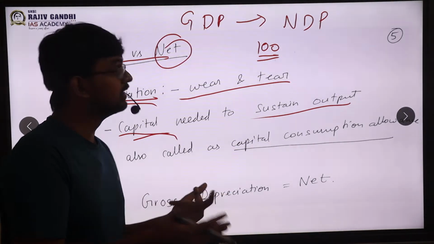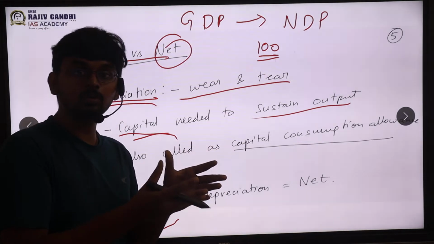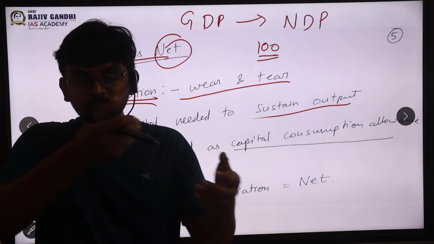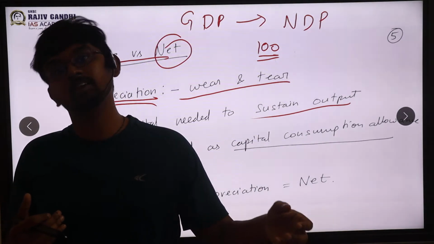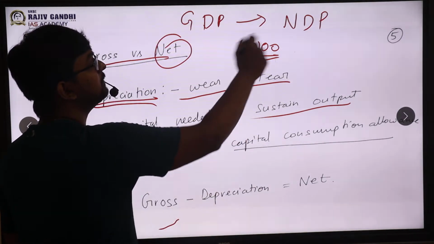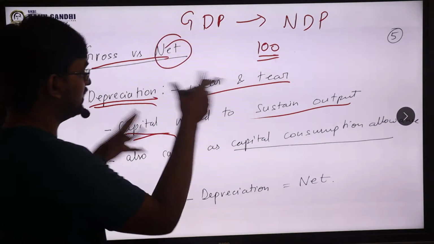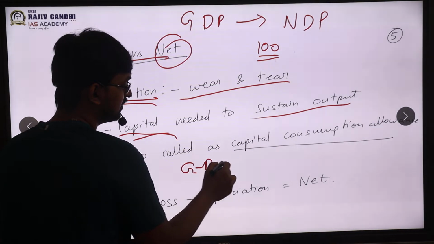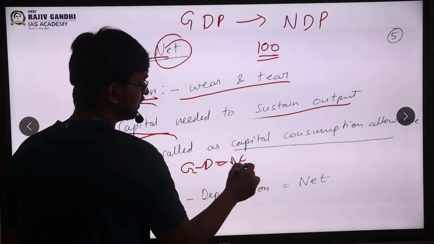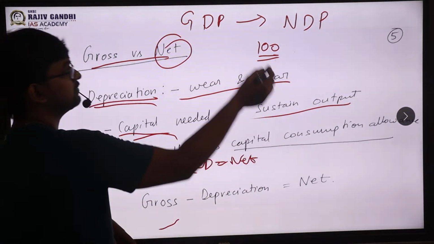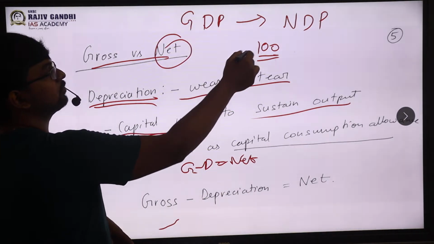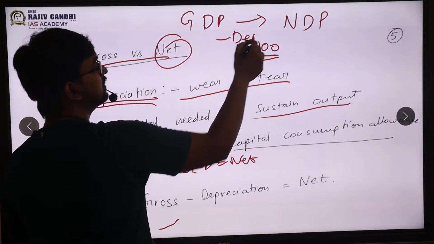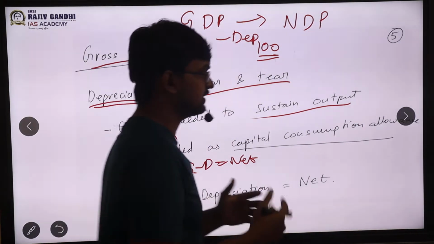You are just replacing it. Rather, net domestic product will look at what is new being produced. So we have to remove the wear and tear. From GDP to NDP, that is from gross to net, GDP minus depreciation will give me net. So from GDP to NDP, all I have to do is subtract my depreciation. This is the next understanding, sir.